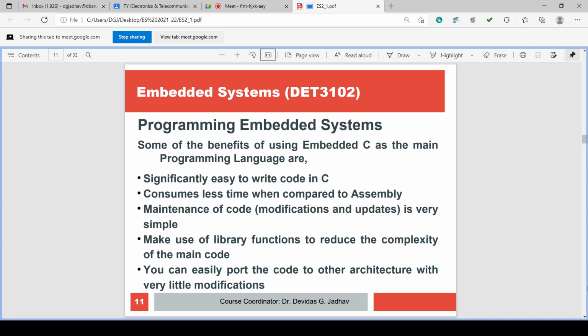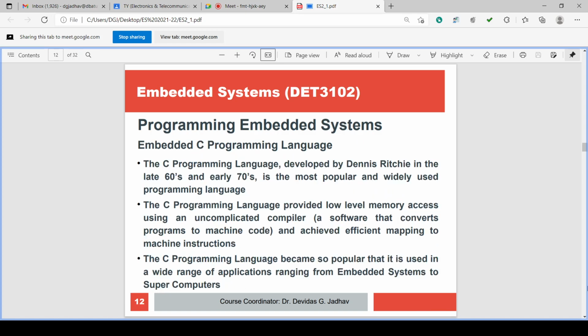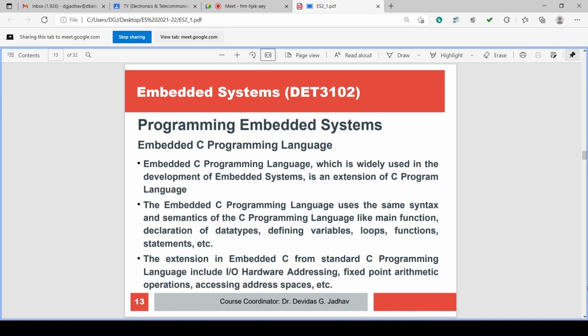Benefits of embedded C are that it is easy, it is less time consuming, and modifications and updates are available. You can use the library functions directly, and easily port the code to other architectures. History we have seen yesterday: embedded system history started in the 70s, 80s, and C programming then became popular and is mostly used.